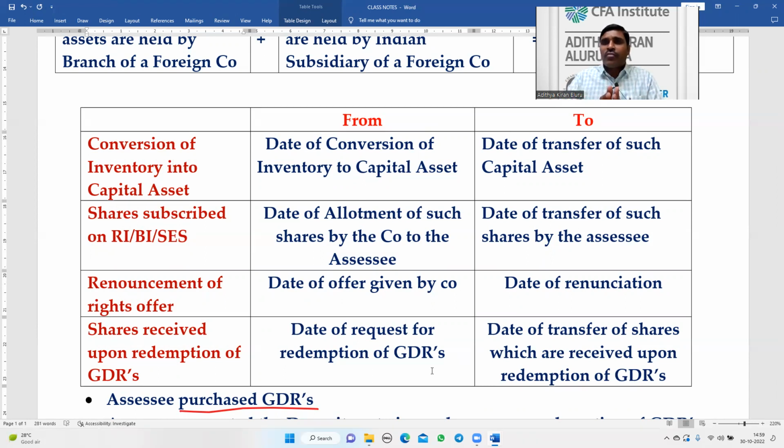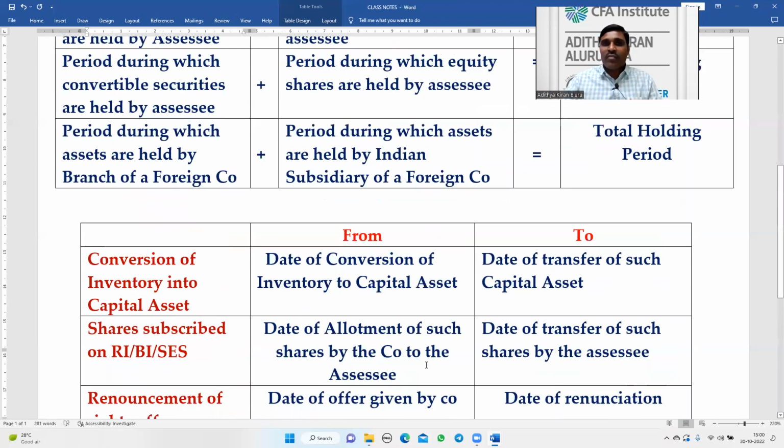If you read in a condensed manner the first time, obviously you can't understand the complications in the question: who is purchasing, what they are purchasing, when they are purchasing, when they are selling. To ensure that we fully understand those complications, when you are preparing income tax for the first time, make it as detailed and elaborate as possible. That is the reason I have given this point.